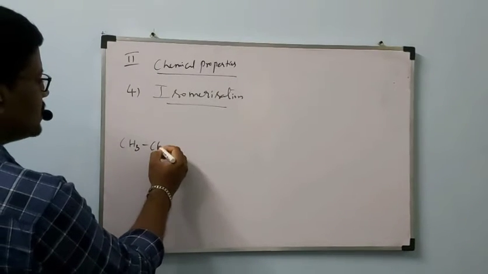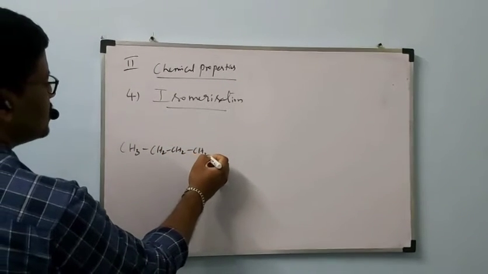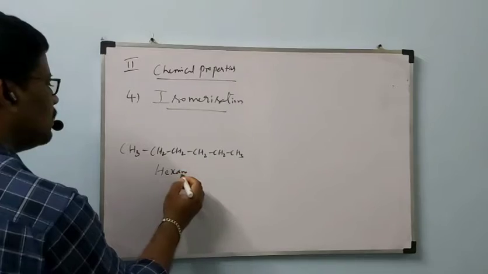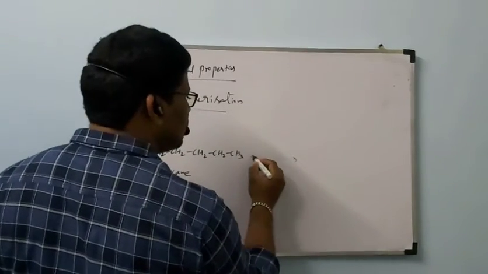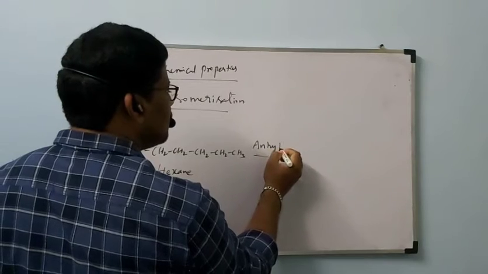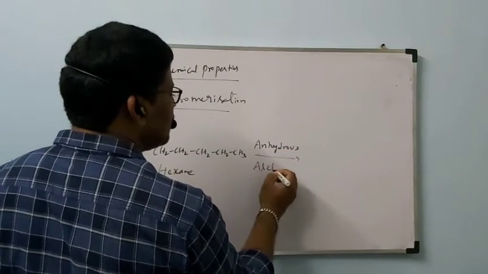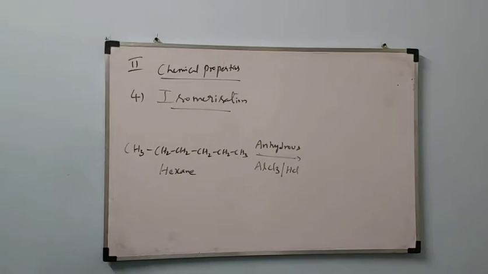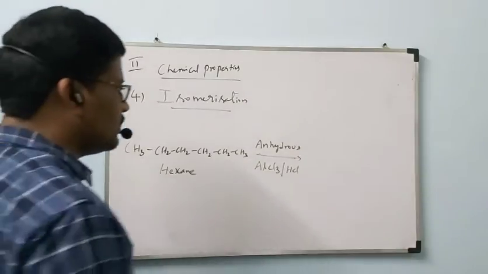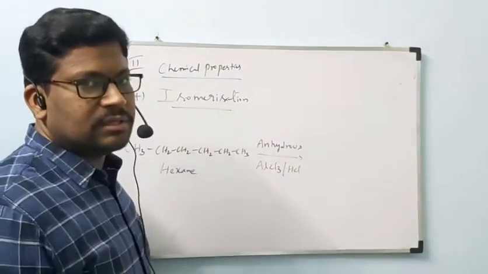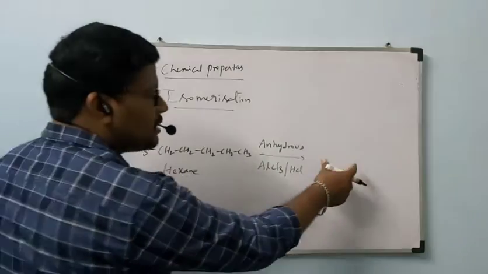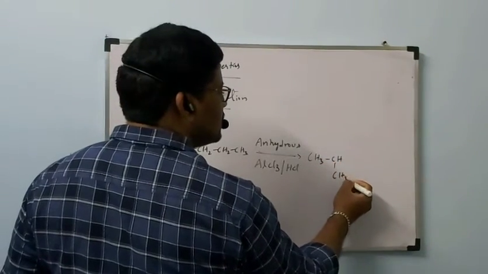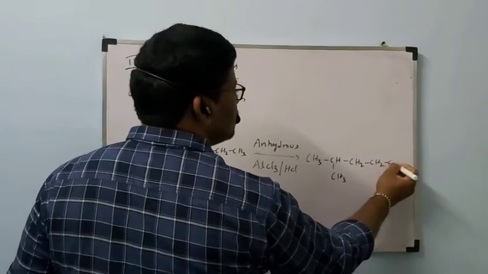CH3, CH2, CH2, CH2, CH2, CH3. This hexane undergoes reaction with anhydrous AlCl3 and HCl. N-hexane reacts with anhydrous AlCl3 and HCl. We will get isomerization, in which we get isomers of this hexane. Those are CH3, CH, CH3, CH2, CH2, CH3.